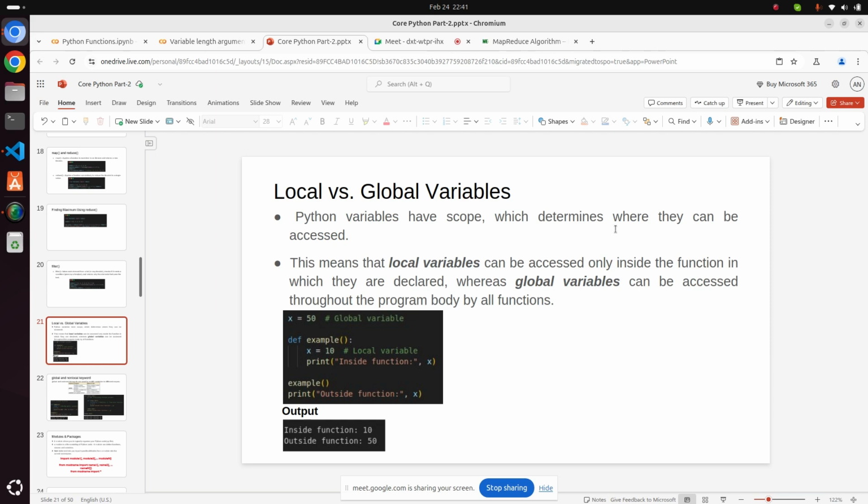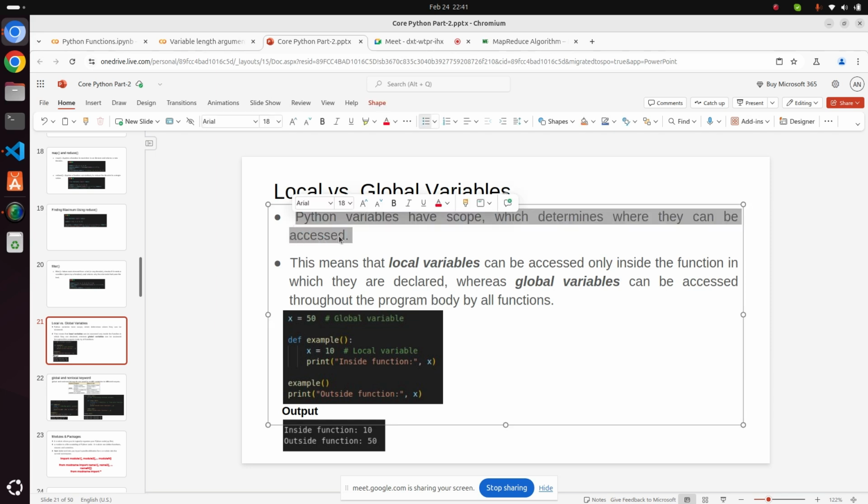So this is the scope which determines where they can be accessed. If you categorize them, there can be two types of variable in terms of scope, local and global.